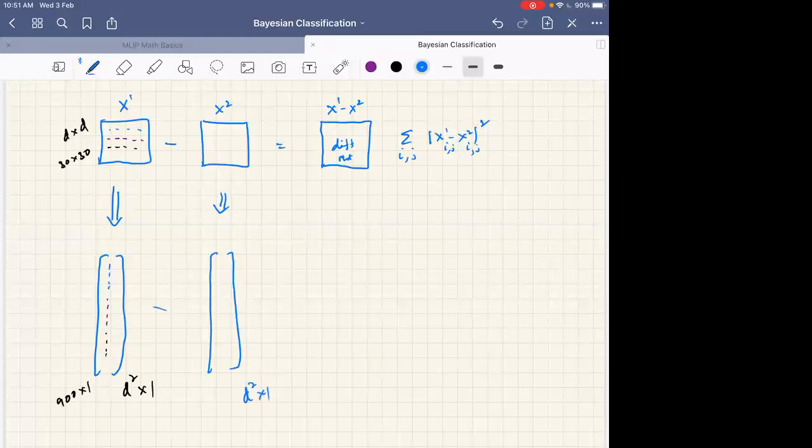Once I get the vectors, what can I do? This is x1 in vector form, and this is x2 in vector form. Now I can take whatever operations I know: Euclidean distance, or even the normalized cross correlation, or any other metric that I have discussed. Is there any difference now between doing this and this? Assume that I now have the difference vector, x1 minus x2 vector. Is there any difference between what I have done above and what I have done here?